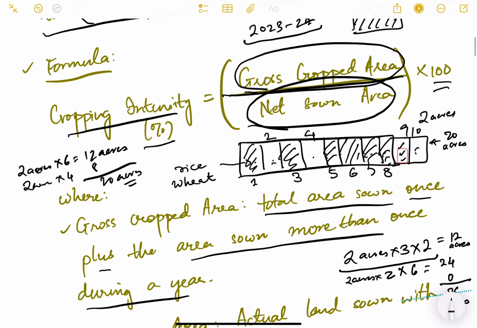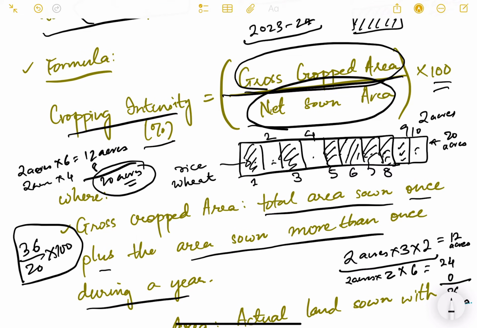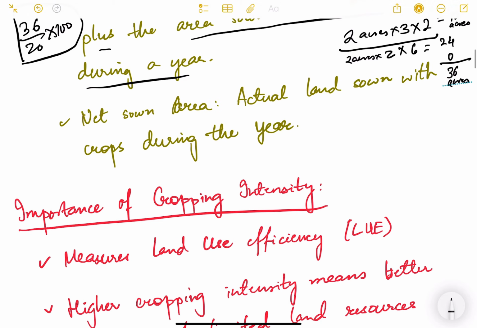Whereas your net sown area is basically 20 acres that we have seen. So the cropping intensity will be 36 divided by 20 multiplied by 100. So this is the intensity of cropping in that particular village. Similarly, it is calculated for the entire district, for the entire state, for the entire country also, right? So net sown area is actual land sown with crops during the year.